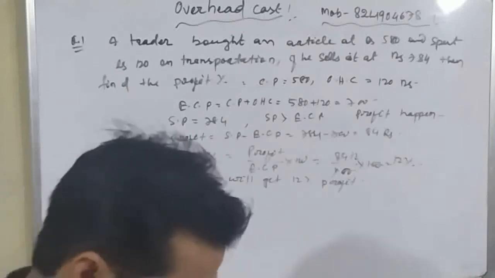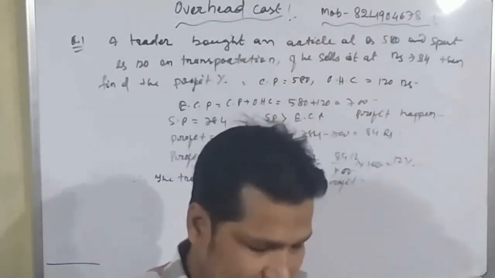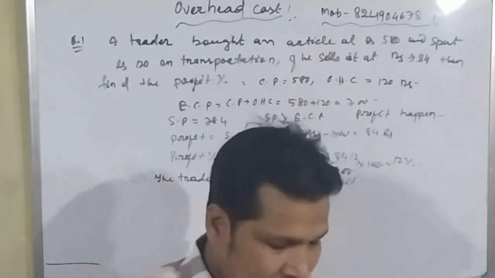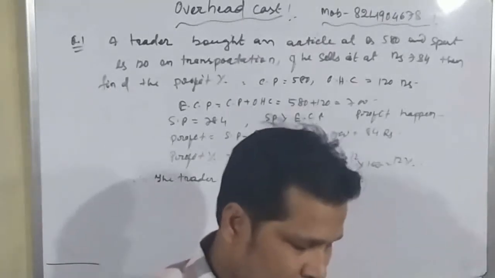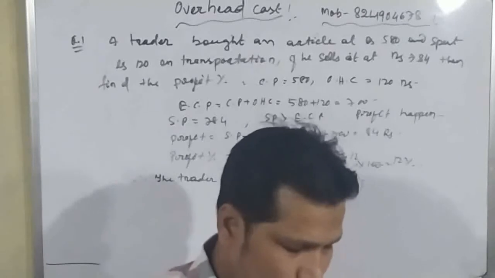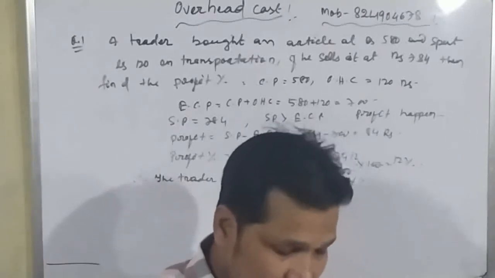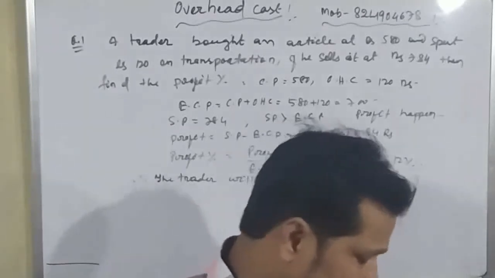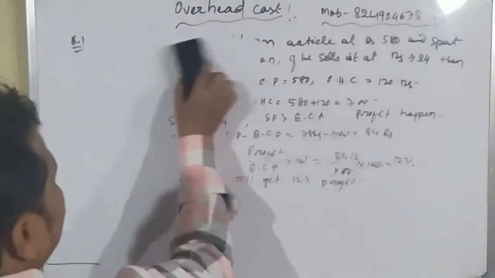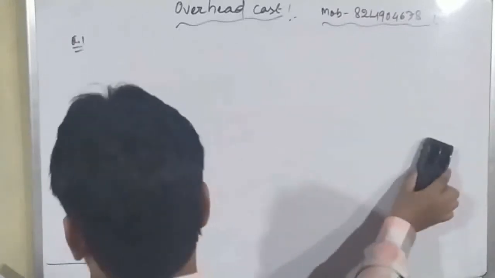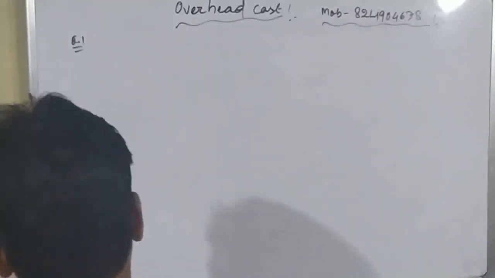A businessman buys 500 articles at 80 each. He spent 5 per article as the storage cost. If the articles are sold for rupees 100 each, calculate the profit percent of the businessman. Okay, student? This is question number 4.